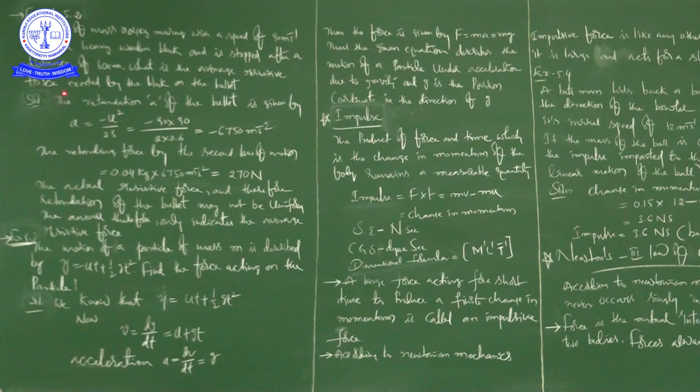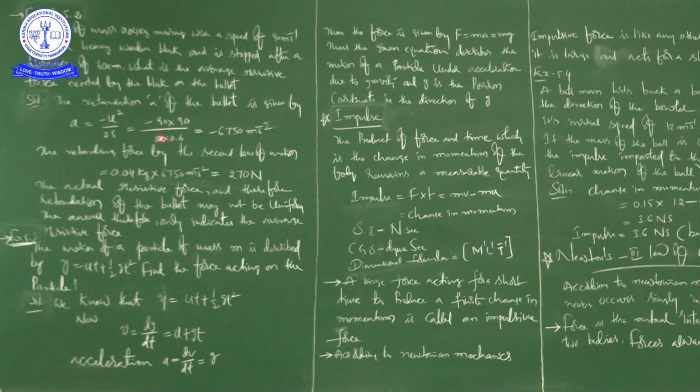Now we are going through example 5.2. A bullet of mass 0.04 kg moving with a speed of 90 meters per second enters a heavy wooden block and is stopped after a distance of 60 centimeters. What is the average resistive force exerted by the block on the bullet?